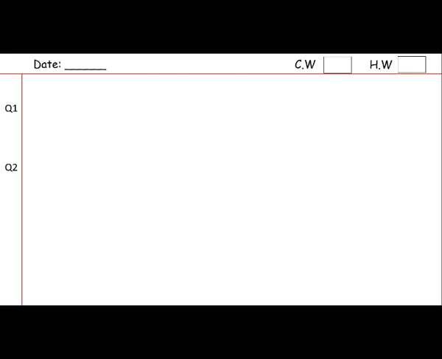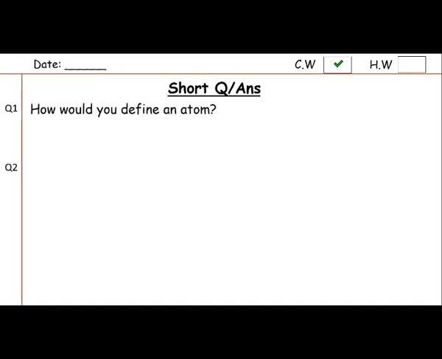Okay. Now on next page, write down the date when you are watching this video. The date should be the similar one. And then take the CW box. You have to write the heading of question answers on the first line. Short question answer heading on the first line with your black pen. And write question number 1 from page 61, that is, how would you define an atom?